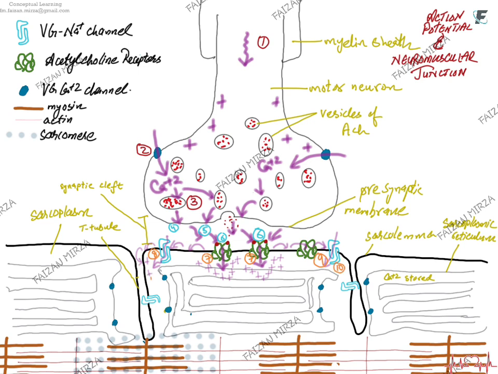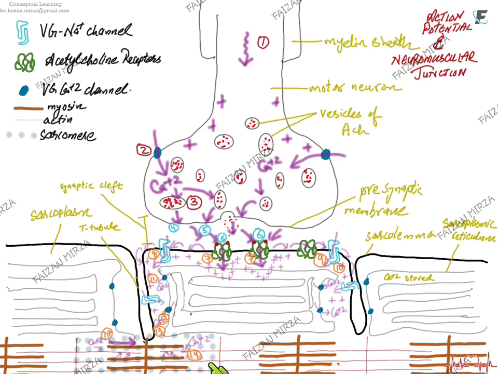Once the T tubule has become depolarized, it means that the muscle fiber is being depolarized fully. Sodium will enter from these channels as well, and in response to this, the voltage gated calcium channels present here release the calcium ions into the sarcoplasm. These calcium ions will bind to the troponin present on the actin, which changes the shape of the troponin. Troponin and calcium attachment causes the shape of the tropomyosin to alter. When the tropomyosin shape has been altered, actin myosin cross bridges start to form, and the sarcomere shortens.